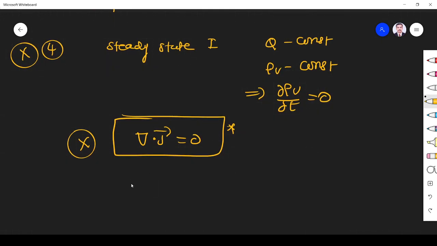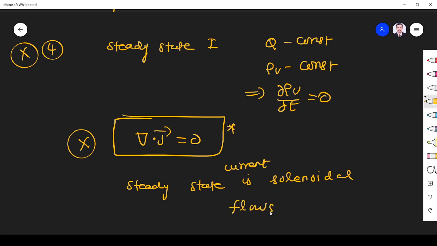That means steady state current is solenoidal. Why is it solenoidal? Because if the divergence of any vector is 0, that vector is a solenoidal vector. So here, the divergence of steady state current is 0. So steady state current is solenoidal. That means it is simply flowing.